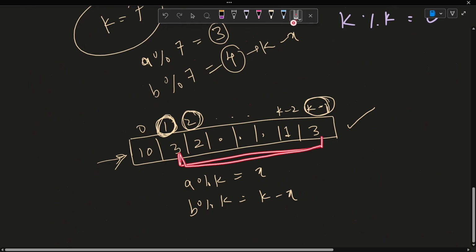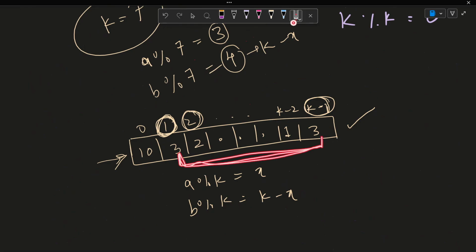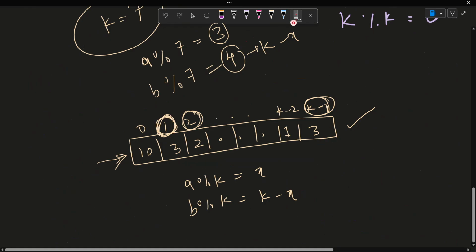If these two are same, that means I have three numbers who have a remainder of 1 when moduloed with k, and I have three elements who have a remainder k minus 1 after modulo k. So I can pair these three elements with any of these three elements. The pairing is not exactly important. You could actually count how many pairs you can make using some permutation combination. But if the remainder is 1, 3 elements, and remainder k minus 1, 3 elements, I can actually make a pairing for these 6 numbers.